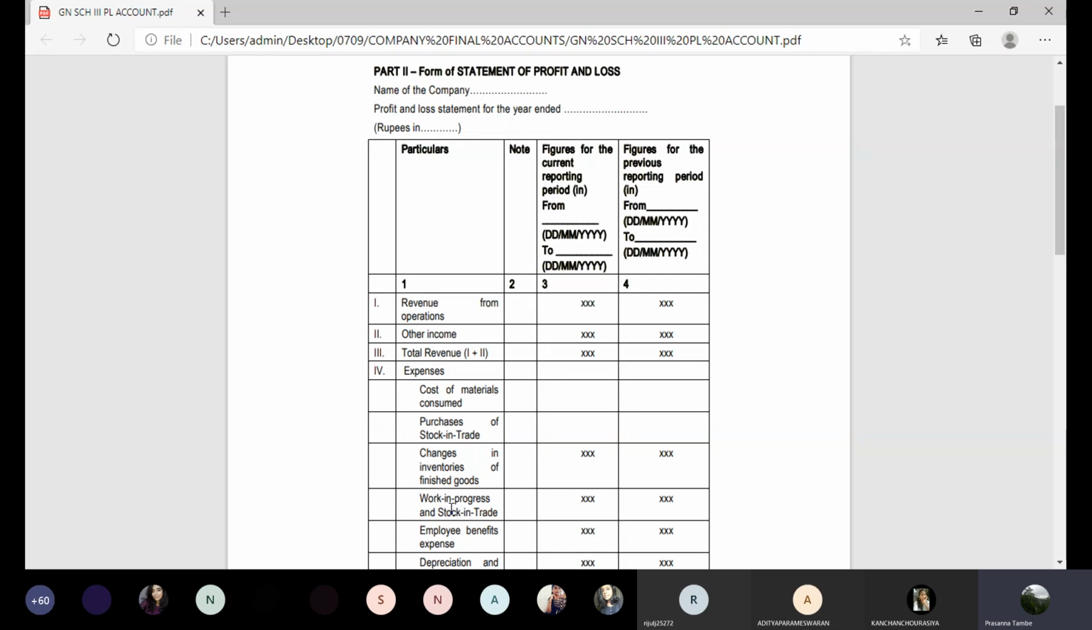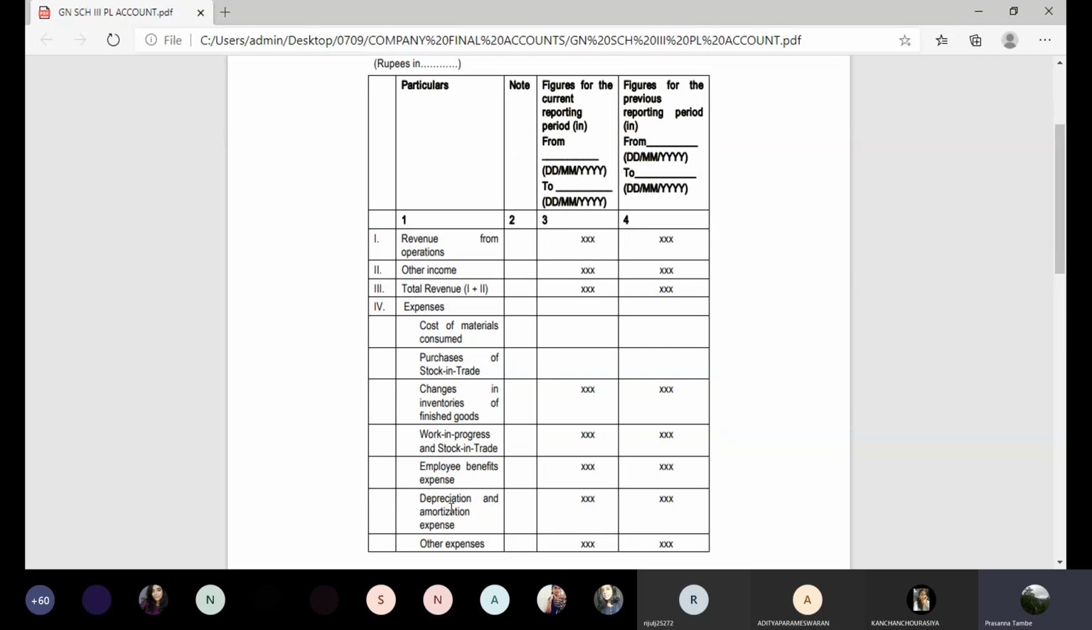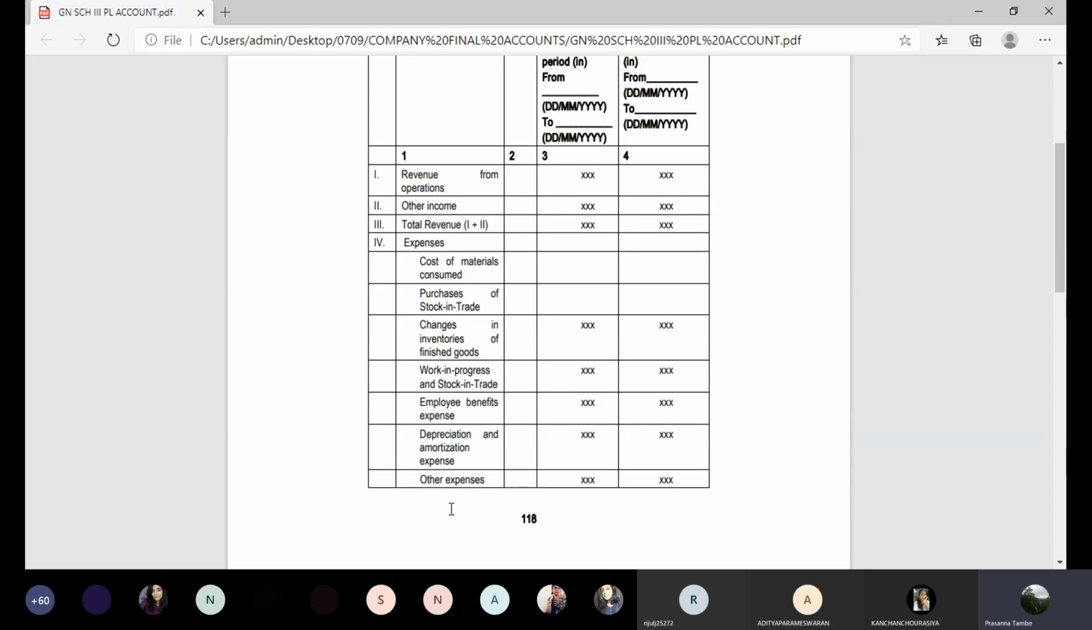And then any other income, apart from your major operating income, like interest, rent, dividends, something else, that will be your other income. Then total revenue. Then expenses, you have to classify under specified heads. What are the specified heads? Cost of material consumed, purchase of stock in trade, changes in the inventories of finished goods.